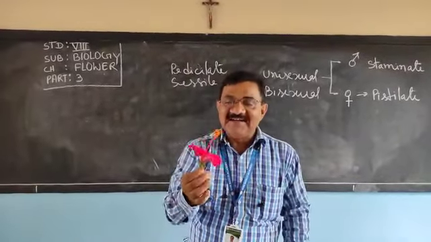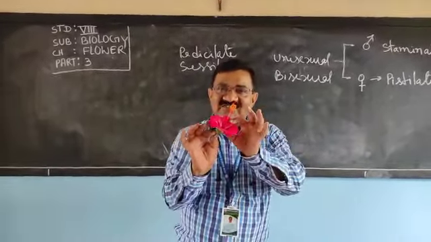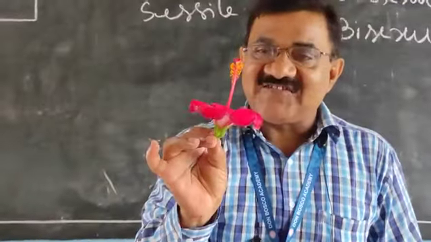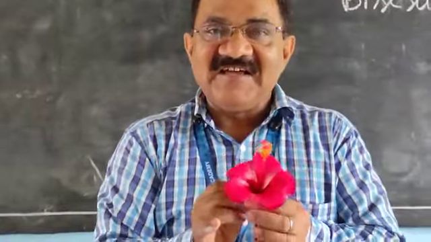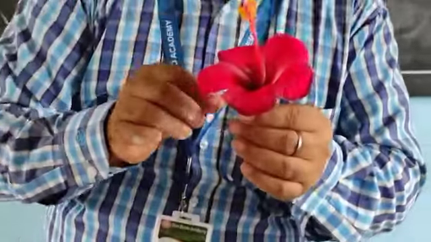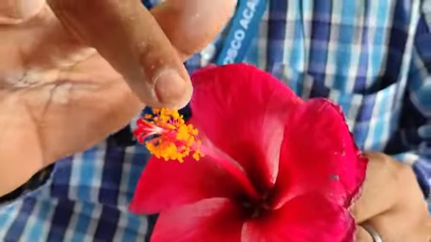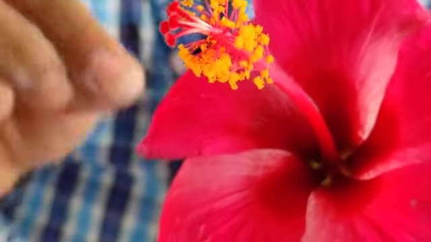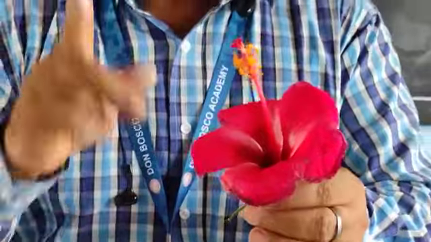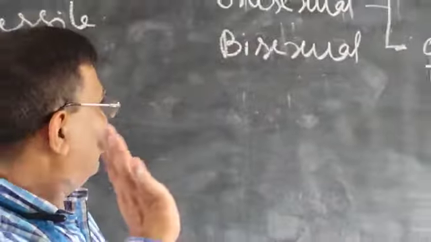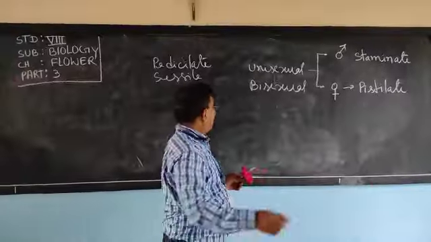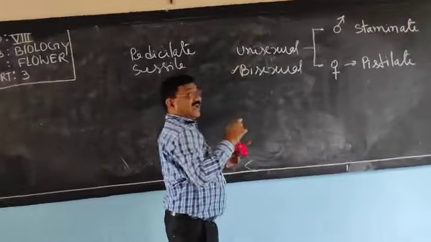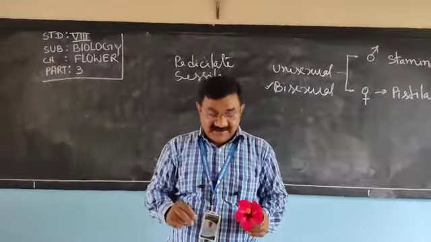So what do you think? Is this flower unisexual or bisexual? If unisexual, staminate or pistillate? No, it is not unisexual, it is bisexual, because both male and female parts are present, the male part being the yellow part. You can see male and female both parts are present in a single flower, so it is a bisexual flower. You may be asked to draw a diagram of a bisexual flower, which we have discussed.